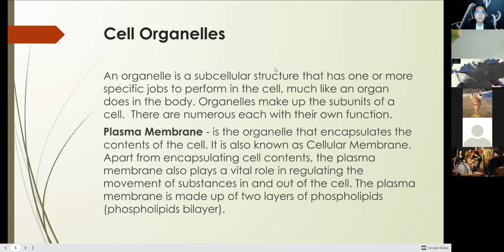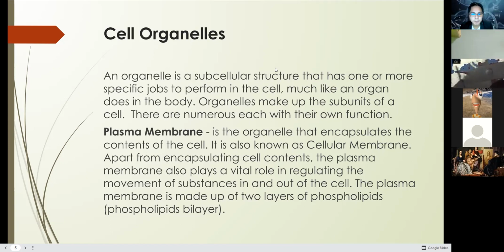First things first, let's have the plasma membrane. This is an organelle that encapsulates, that is, it covers the entire contents of the cell. It is also known as the cellular membrane. Plasma membrane and cellular membrane are the same. Apart from encapsulating the cell contents, the plasma membrane also plays a vital role in regulating the movement of substances in and out of the cell.